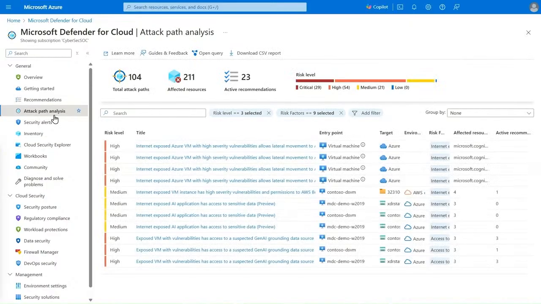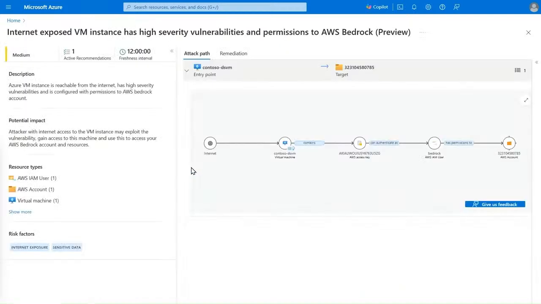With attack path analysis, I can view direct and indirect risks across my multi-cloud environment. Let's take, for example, this cross-cloud attack path impacting an AWS Bedrock workload. Attack path analysis provides visual context to the potential source and target of impact of each attack path. I'm provided with summaries of the potential impact, associated resources, and risk factors.